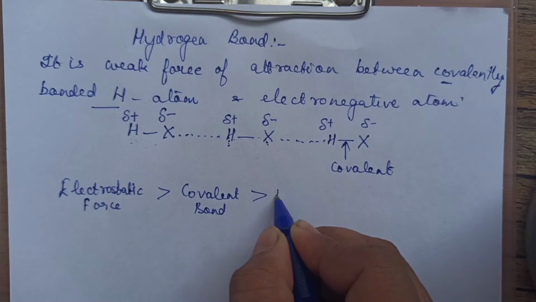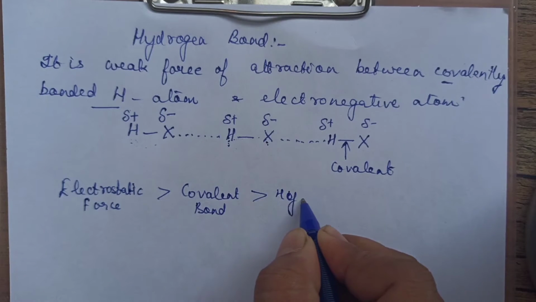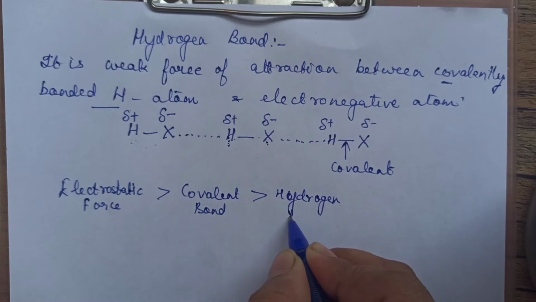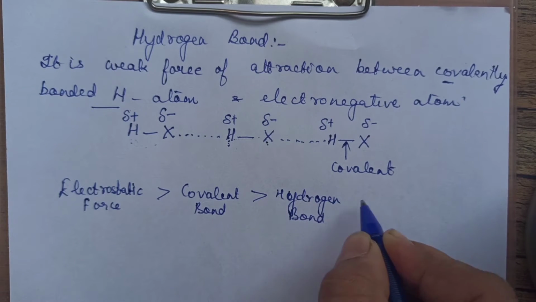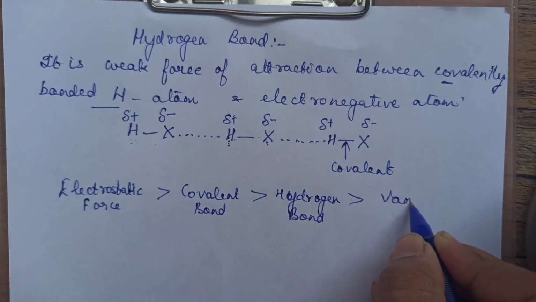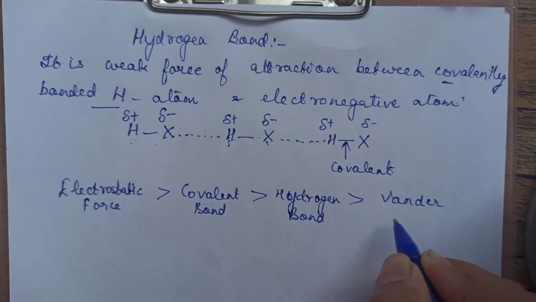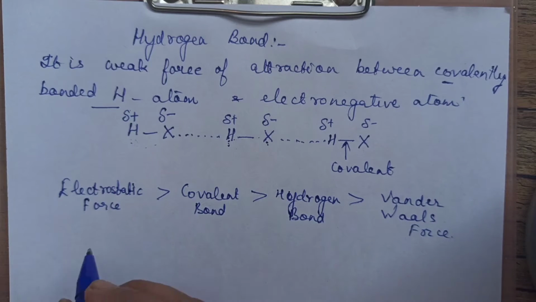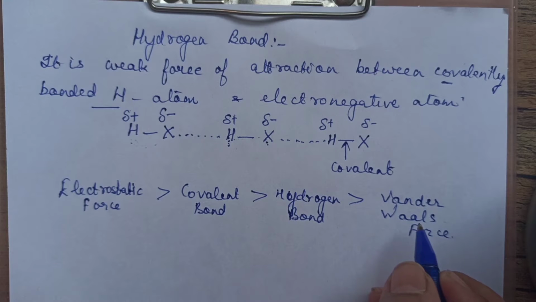Okay, then comes hydrogen bond. So hydrogen bond is weaker bond than ionic and covalent, right? But it is stronger than van der Waals forces, right? So if we compare, this is the order. Though we say it's weak bond, but definitely it affects lot of properties.